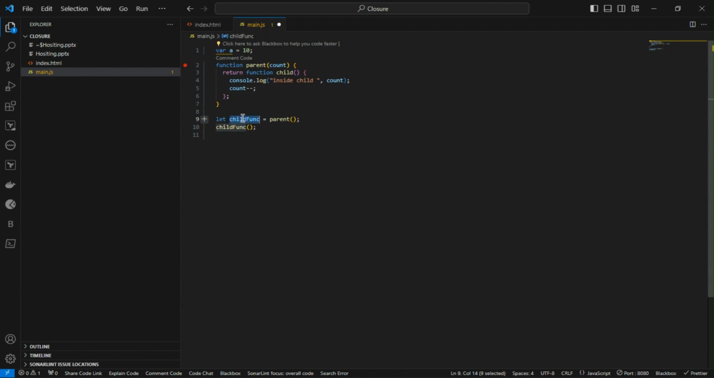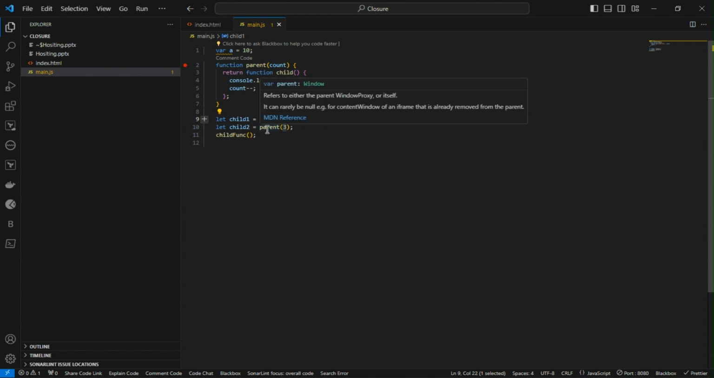So now I'm going to call this. Every time I call this function, inside child, the count number will be printed and it will be decremented. I will name it child 1 and pass 3. Then I will pass 3 again with child 2. So this will create unique, isolated closures. When we create this instance of the function, it creates a closure with this value, this 3, and when I create the child 2 instance, it creates a new closure with this value.